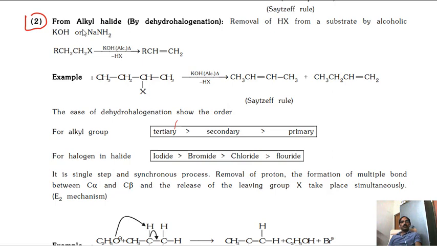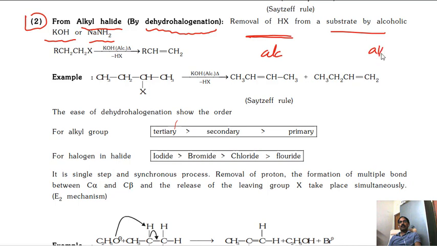Next, from alkyl halides by dehydrohalogenation. Dehydrohalogenation means removal of HX from a substrate by alcoholic KOH or sodamide. Alcoholic KOH: ALC, ALK and AQ. You have to know the difference between these all. ALK means alkaline, means basic medium. AQ means aqueous, that means water.